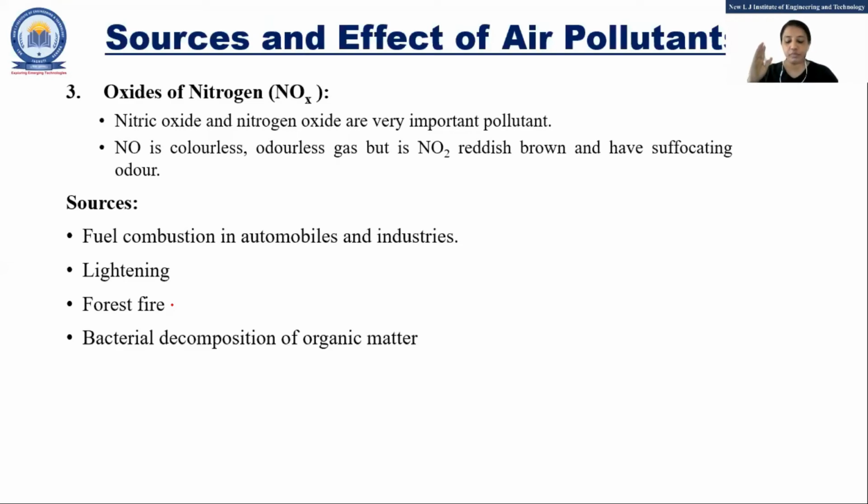From those, NO and NO2 are the two mainly responsible, and the sources and effects will be classified in that way only. So we are going to consider these two only, and we can say they are the main pollutants for air pollution. Now the properties: NO is colorless and odorless, but NO2 has a reddish brown color, right? And it has an odor, we feel it as suffocating.